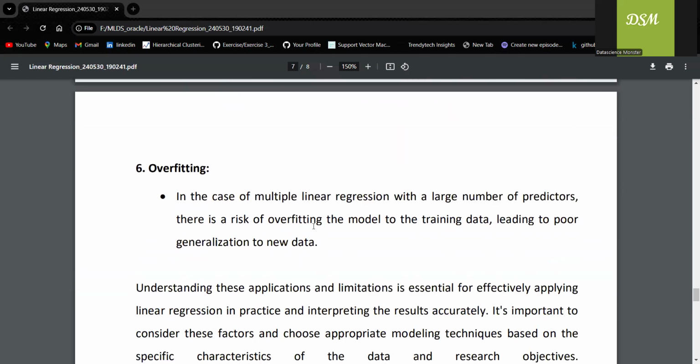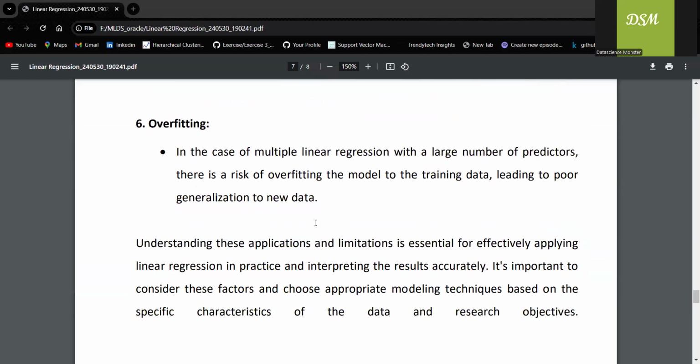The last one, overfitting. Using many predictors, I can predict or forecast the sales. Too many predictors can fit the training data too well. This may lead to poor performance when I go ahead with new data.